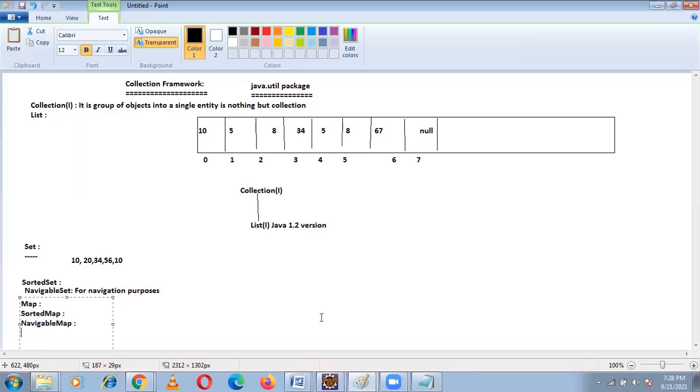And next is queue. You know what a queue is. Queue is nothing but first in, first out. The first inserted element can be deleted first. This queue came in the 1.6 version in Java. We have some classes like blocking queue, linked blocking queue. Like that, we have some classes for this queue.